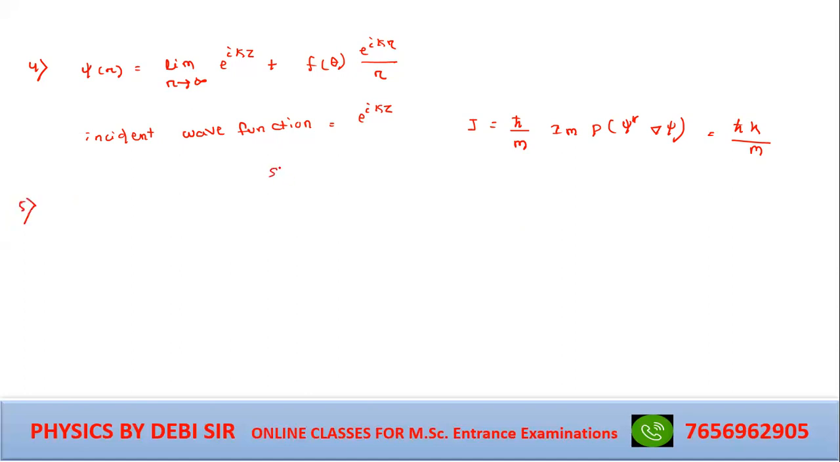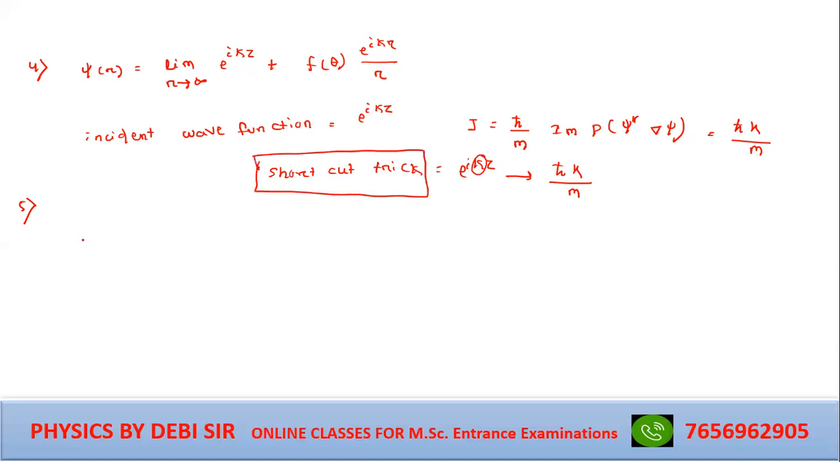Okay. So in this question, if you put in the shortcut trick that I have given, that is e to the power ikz, what is present? e to the power ikz. Shortcut trick. Very good. h cut k by m. No need to solve this much. Those who have attended my class know the shortcut trick. That is important for cracking the entrance exam.